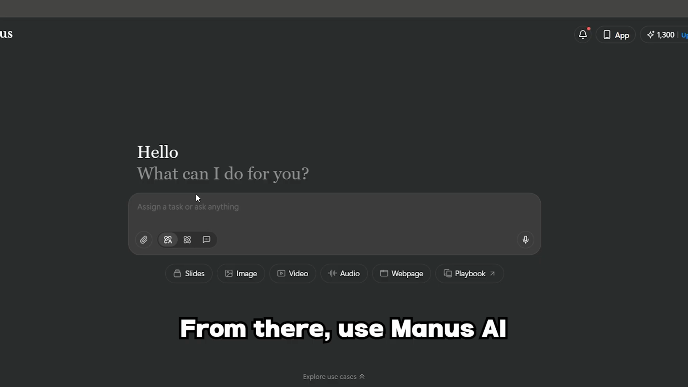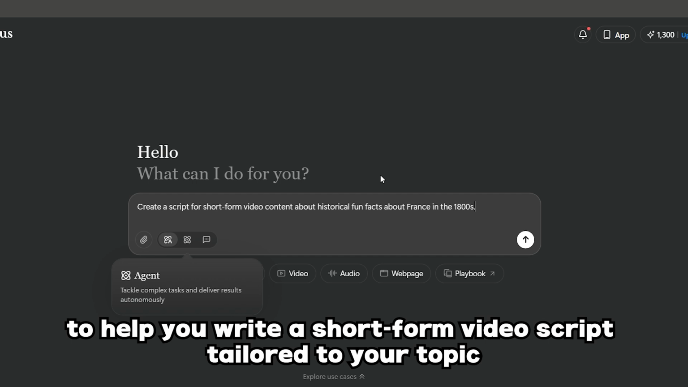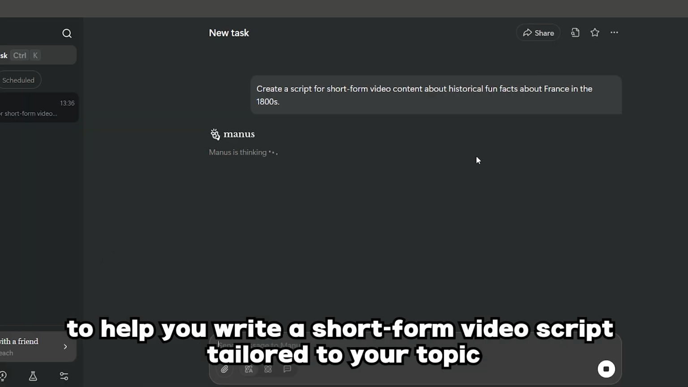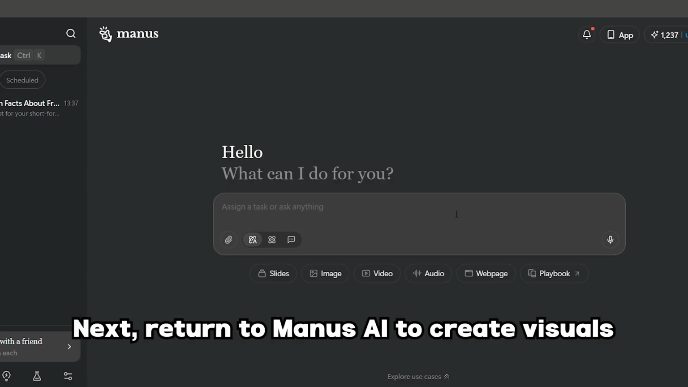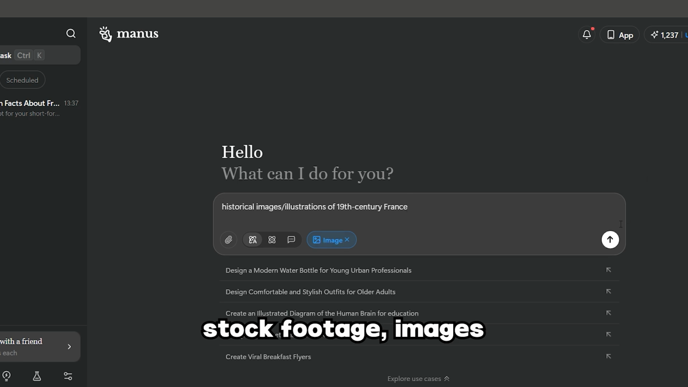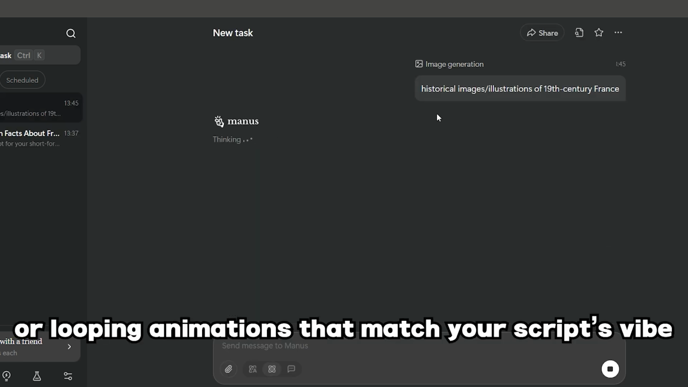From there, use Manus AI to help you write a short-form video script tailored to your topic. After your script is ready, generate a voiceover using any text-to-speech tool. Next, return to Manus AI to create visuals, stock footage, images, or looping animations that match your script's vibe.